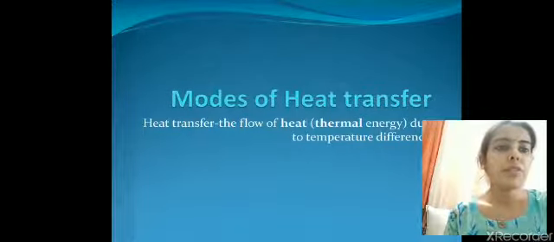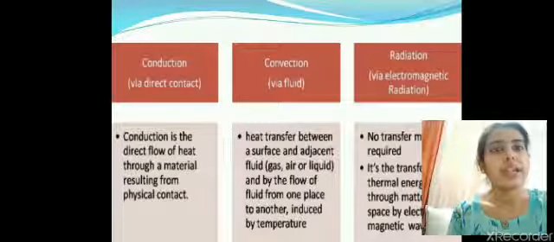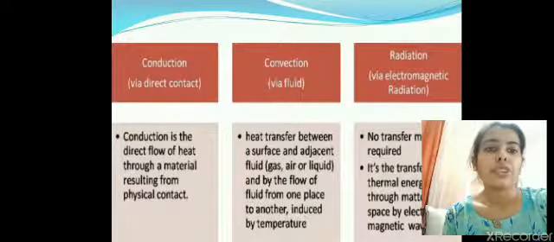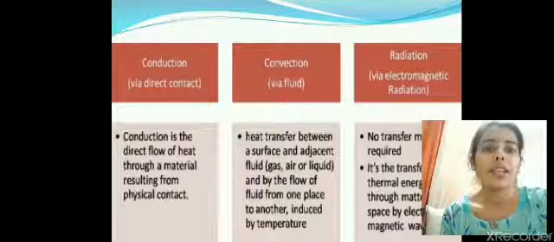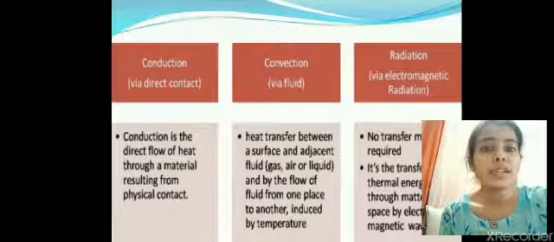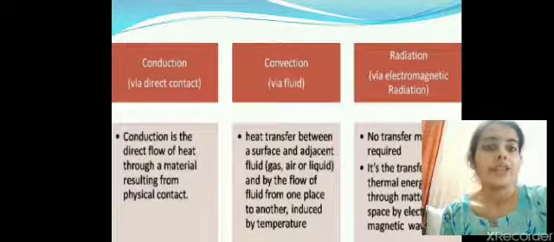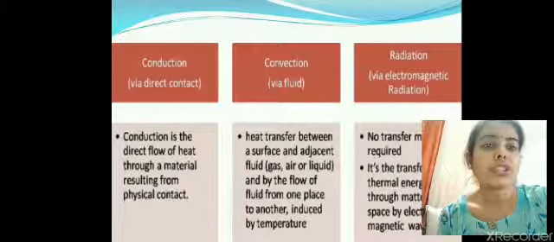Now we have three different modes of transfer of heat: conduction, convection, and radiation. In conduction, the heat travels via direct contact. That is, the molecules of the substance conduct the heat whenever there is direct physical contact. Like if the pan is put on the gas stove for cooking, the pan gets hot, and even if you leave a metal spoon inside it, it will also get hot. The heat is directly transferred from the fire to the pan and from the pan to the metal spoon. This is how conduction occurs.